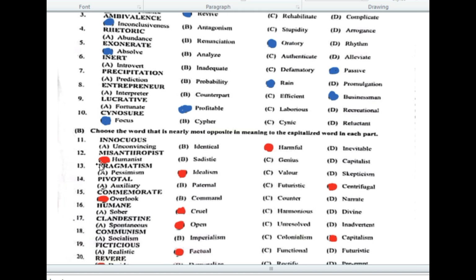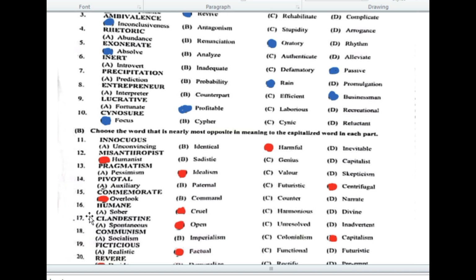Number 12 is misanthropist. Its antonym will be humanist. Number 13 is pragmatism. Its antonym will be idealism. Number 14 is pivotal. Its antonym will be centrifugal. Centrifugal. Number 15th is commemorate. Commemorate. Its antonym will be overlook.